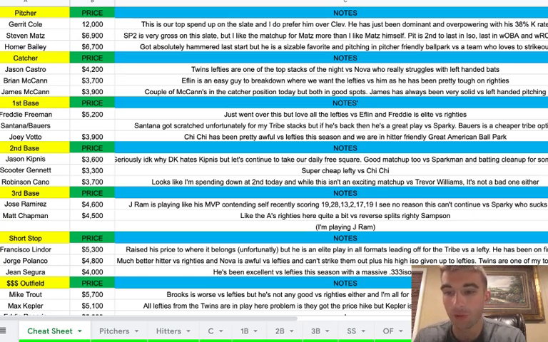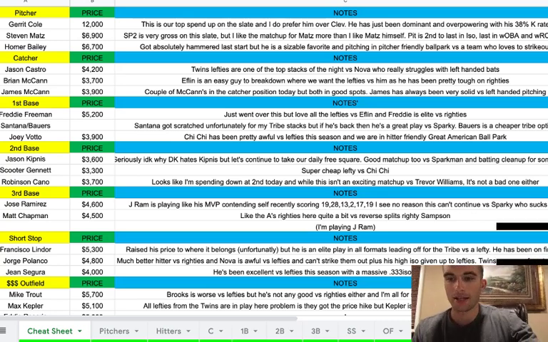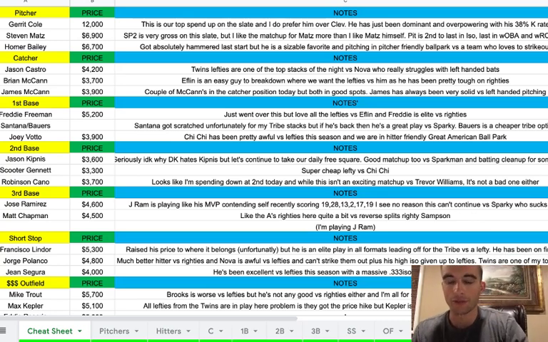Urquidy got 34 points versus the same Texas team, and I know that doesn't mean anything for Bailey. I know he did get hammered, but that was versus Houston, and I think this is a whole different kind of beast facing the Texas Rangers. And they don't have Gallo either, which is a plus for Bailey because he struggles with lefty power. So Homer Bailey's looking like a nice option as well, and he's a pretty heavy favorite.